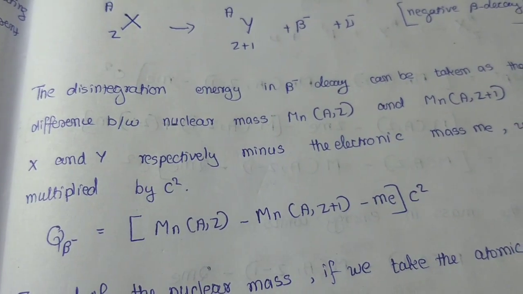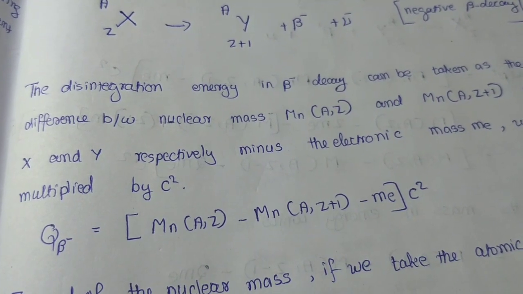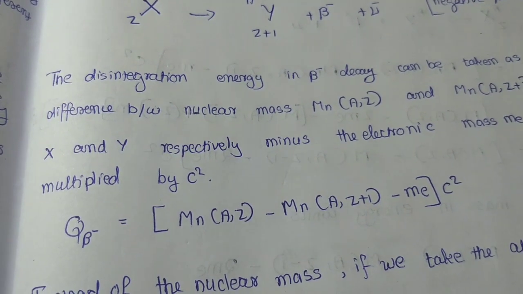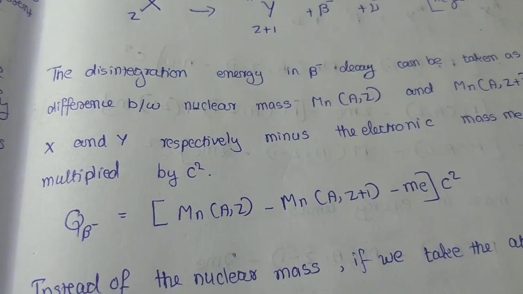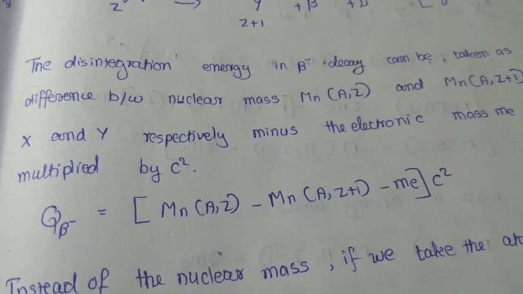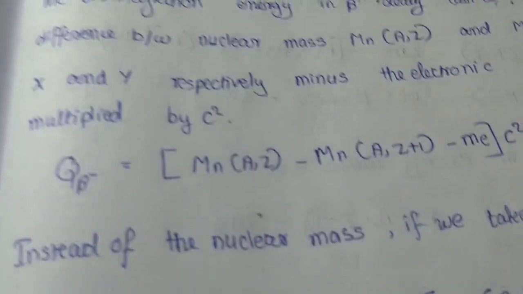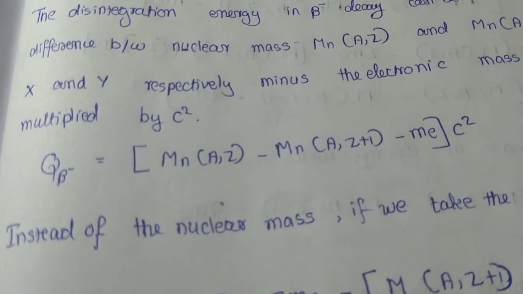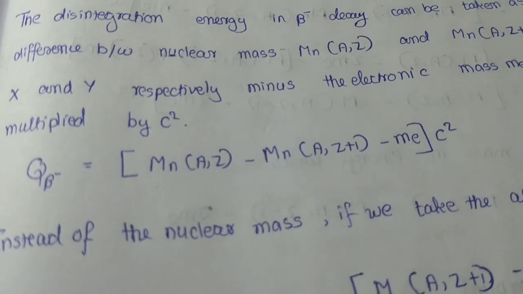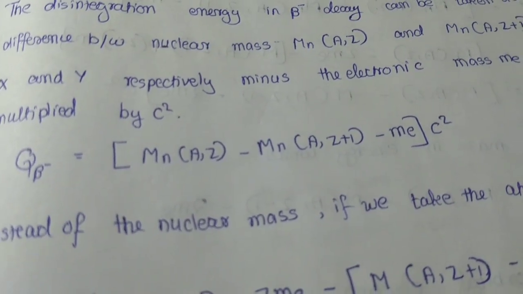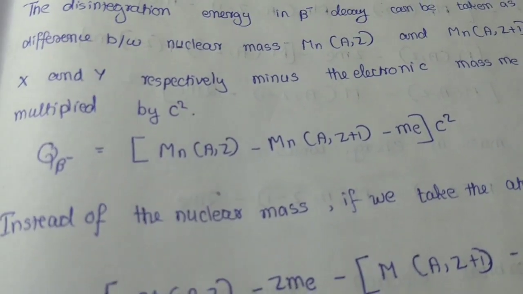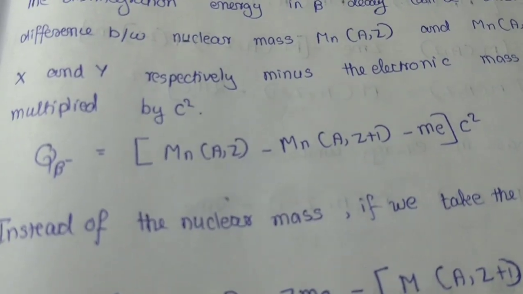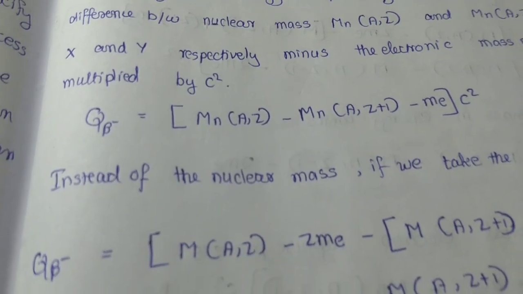The disintegration energy in negative beta decay can be taken as the difference between the nuclear mass of the parent atom and the daughter atom minus the electronic mass Me. That is, Q beta minus is equal to [Mn(A,Z) minus Mn(A,Z+1) minus Me] into c square, because mass into c square is equal to the energy.